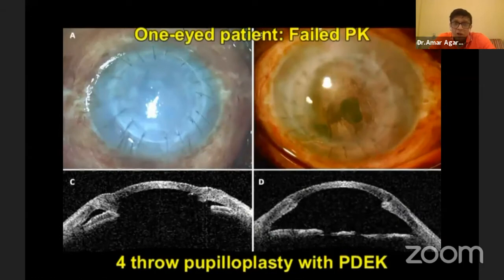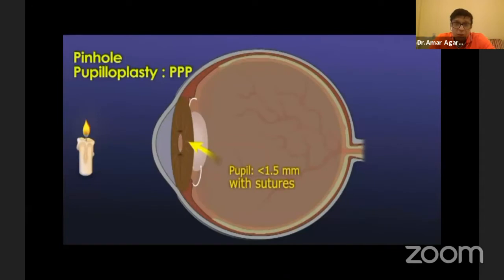Look at another case. This was a one-eyed patient, failed PK, but look at the anterior segment OCT below. We have done a fourth row pupilloplasty with PDEC. Again, you can see pre-op and post-op pictures. Just to tell people on this simple topic, we always do PDEC because of the advantages. I'll come to that later on.